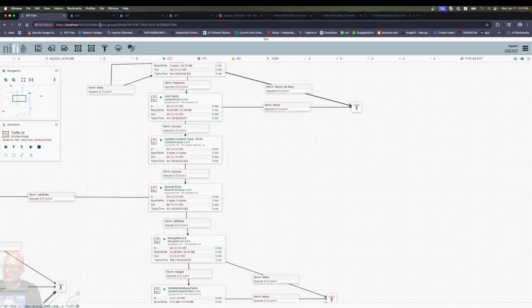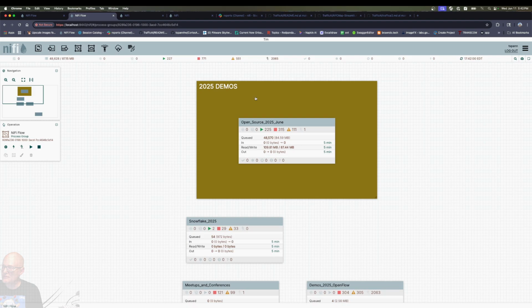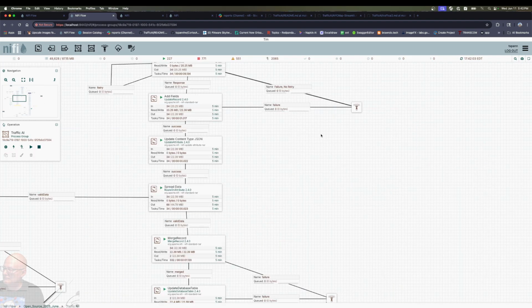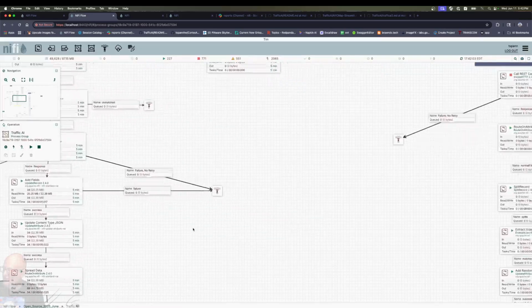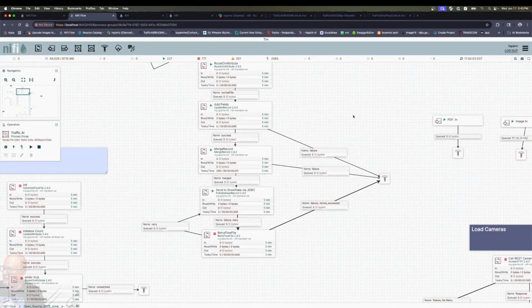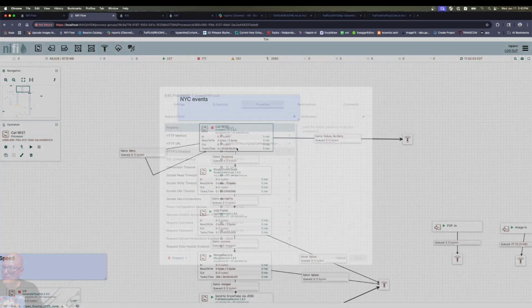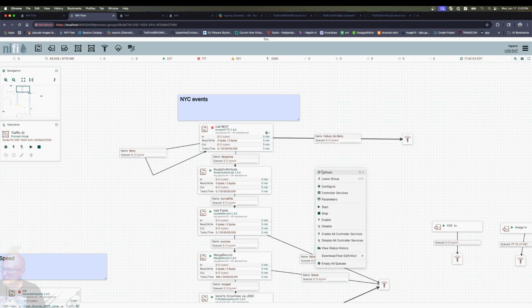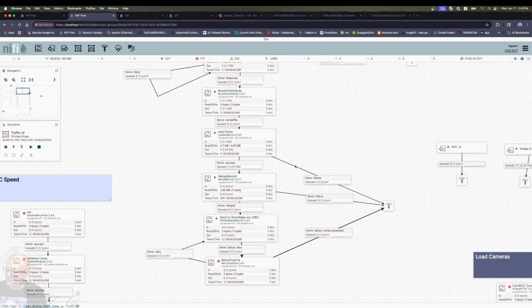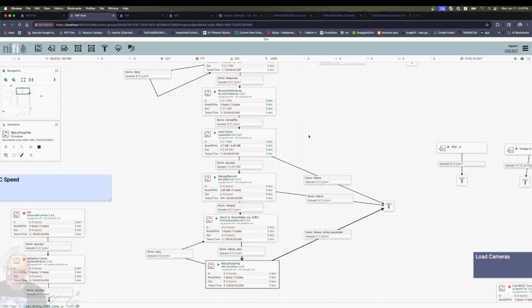And then next up, we could take a look at another section of data here, and we'll look at the events. This is another REST endpoint from 511 New York, which gives us some things of what's going on. Are there accidents?